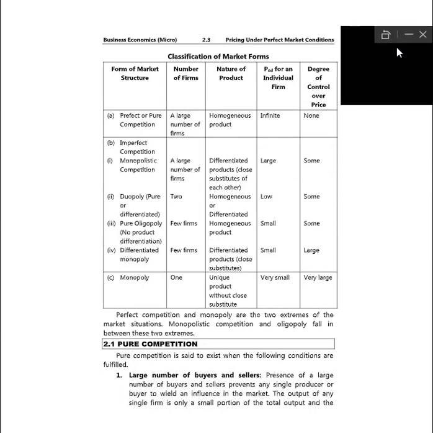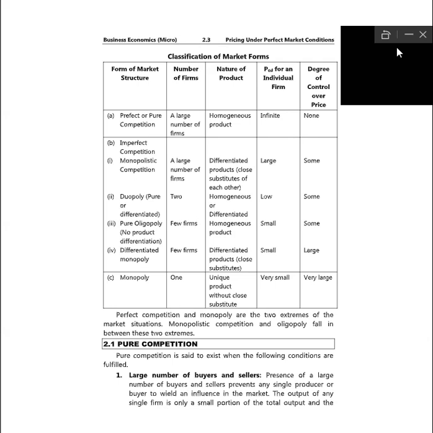market forms. Firstly, we have the form of market structure, the number of firms, then the nature of the product, then the price for an individual firm, and the degree of control over price. So let us understand, if it is perfect competition or pure competition, there are a large number of firms, then a homogeneous product, then the demand curve shall be infinite for an individual firm, and the degree of control shall be none.